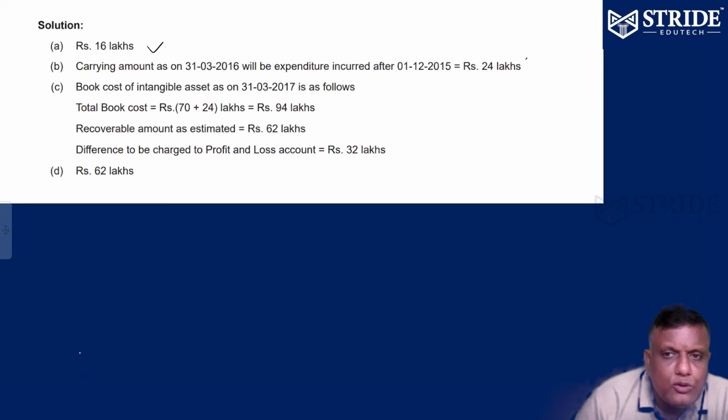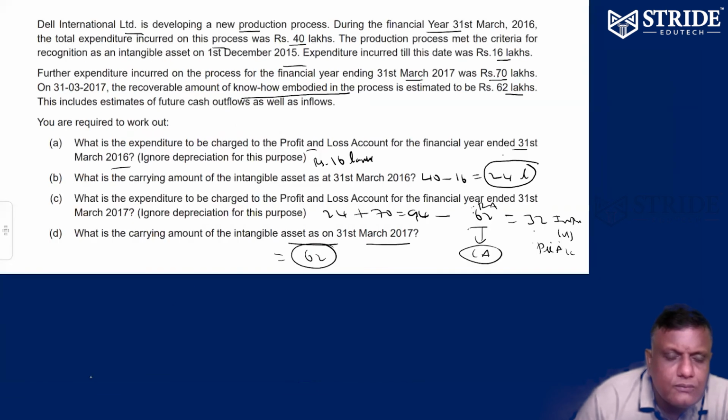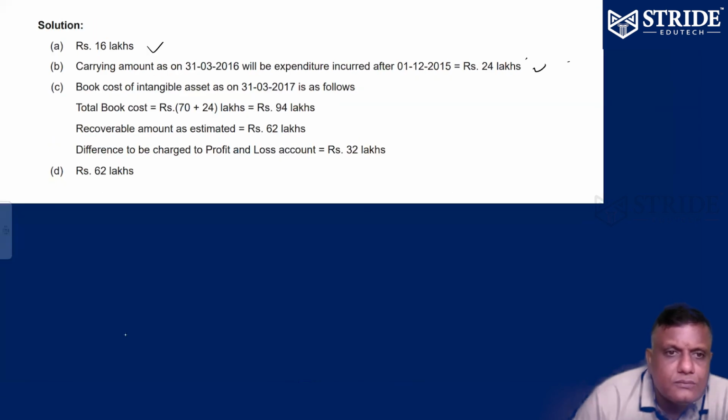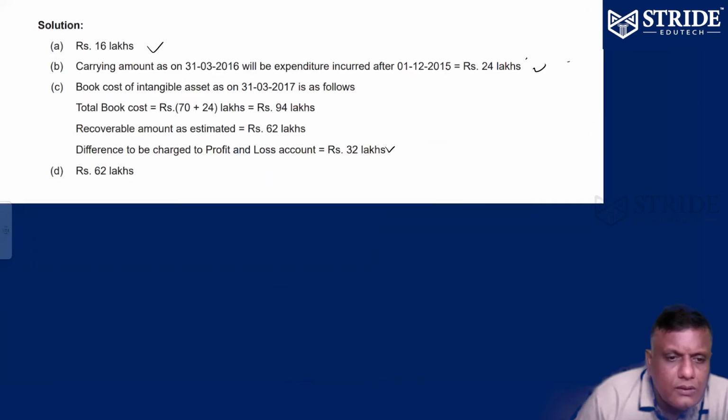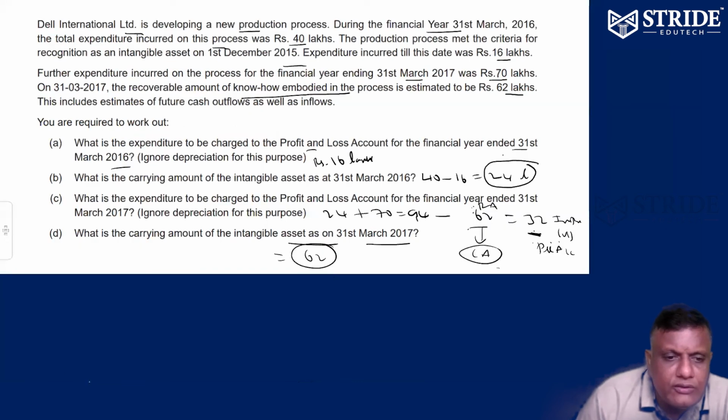First question, 16 lakhs. Second question, the carrying amount opening is 24. Next year, the amount transferred to impairment loss is 32. The recoverable amount is equal to the carrying amount, which is 62.